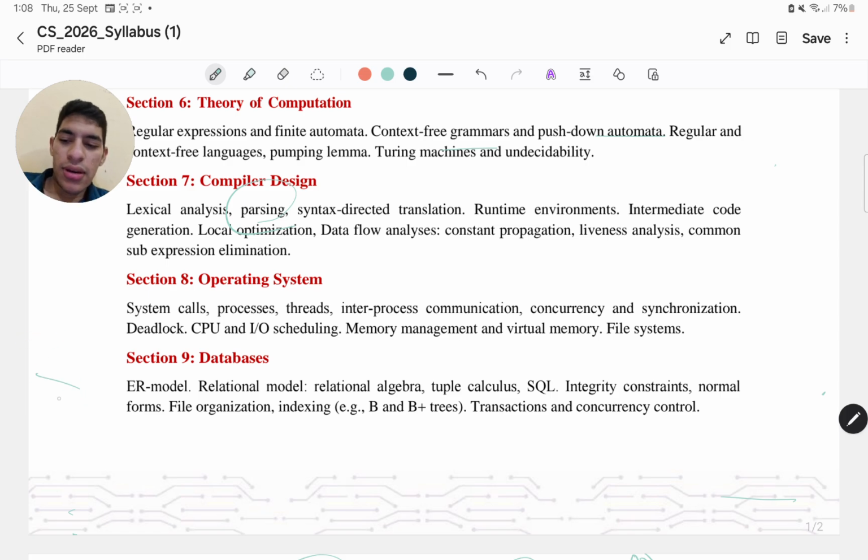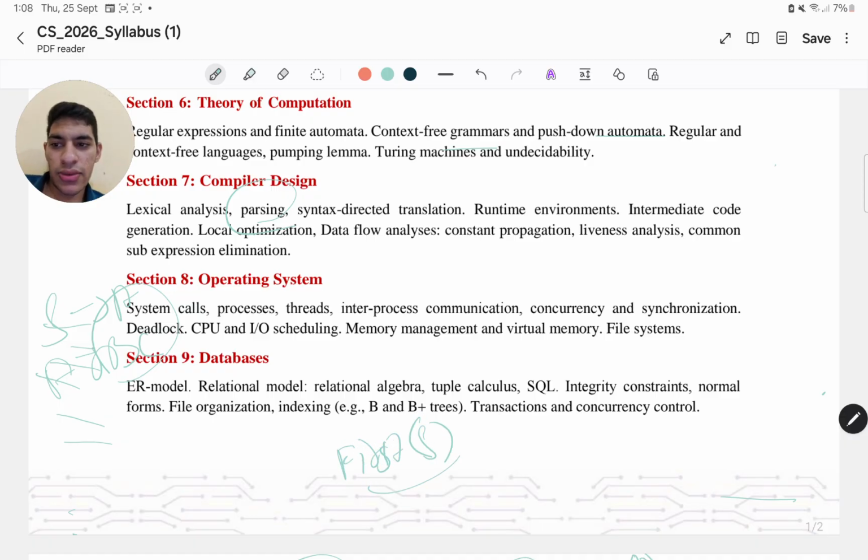They will be actually giving you a particular grammar, right? They will be giving you a particular set of grammars, like say S goes to A goes to B, C, something like that, right? You might be asked to calculate the first of a particular word, first of the particular grammar. You might be asked to calculate the follow of the grammar, right?